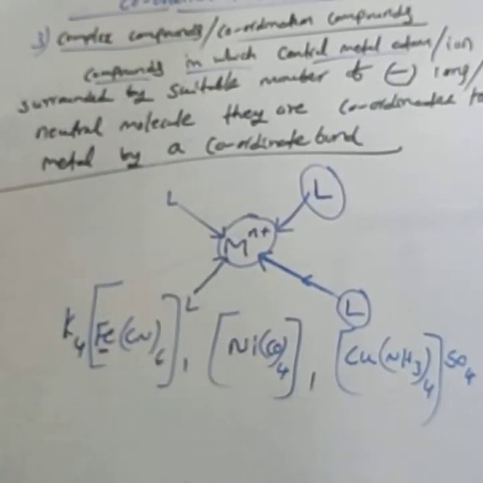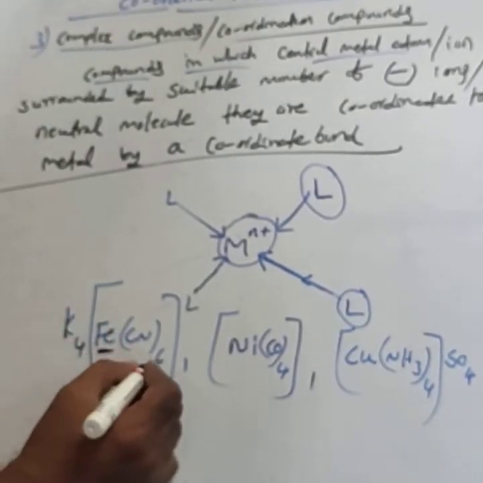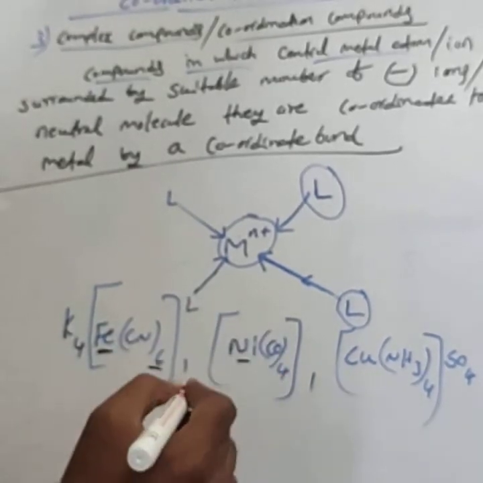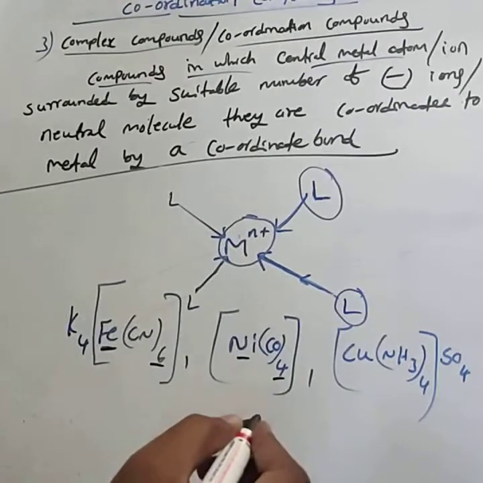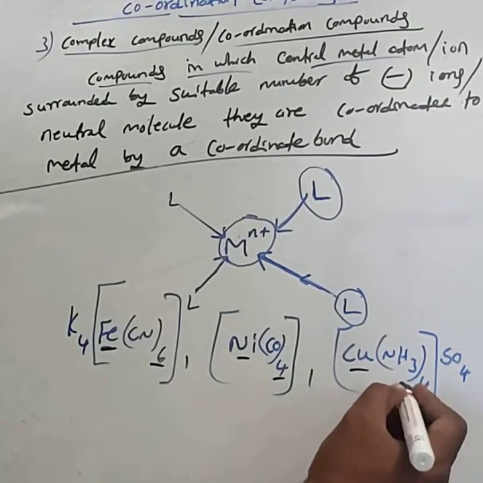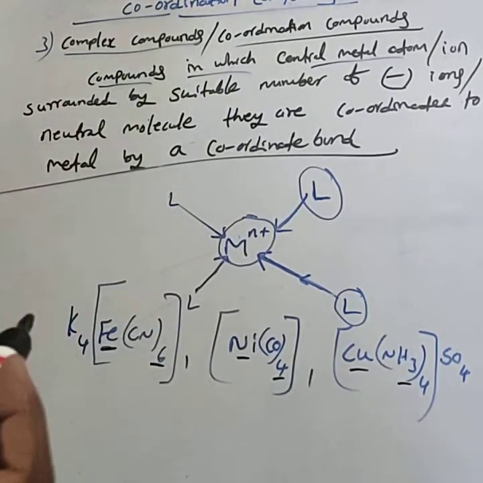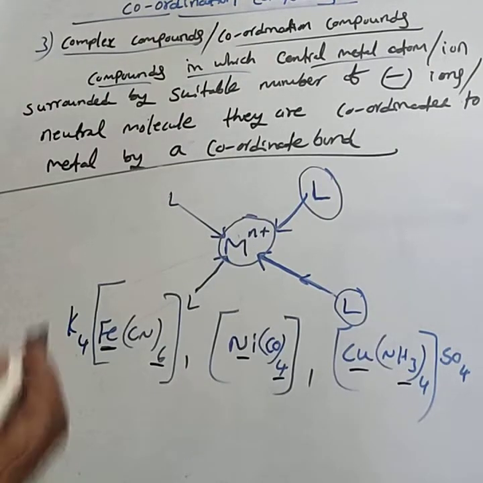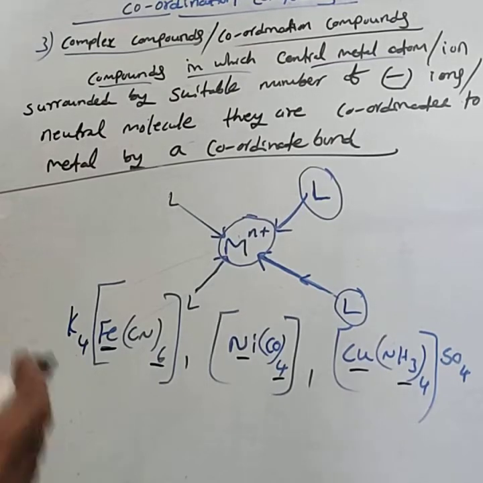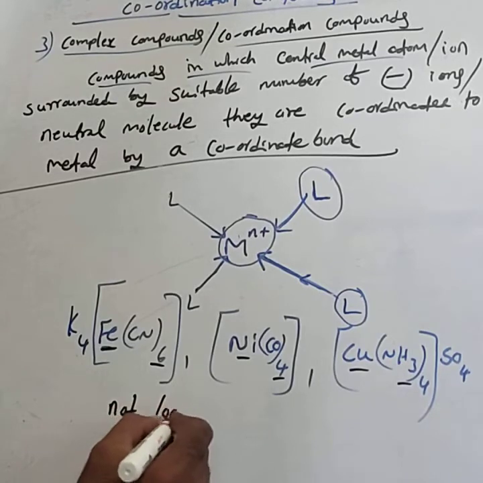This is the central metal atom. Here, the central metal atom iron is surrounded by 6 CN molecules. In this case, the central metal atom nickel is surrounded by 4 CO molecules. In this case, the central metal atom copper is surrounded by 4 NH3 molecules. These are all called complex compounds. Simple salts and double salts lose their identity, but complex compounds do not lose their identity.